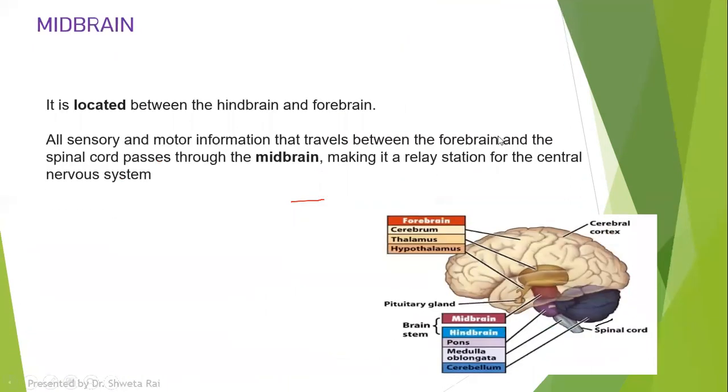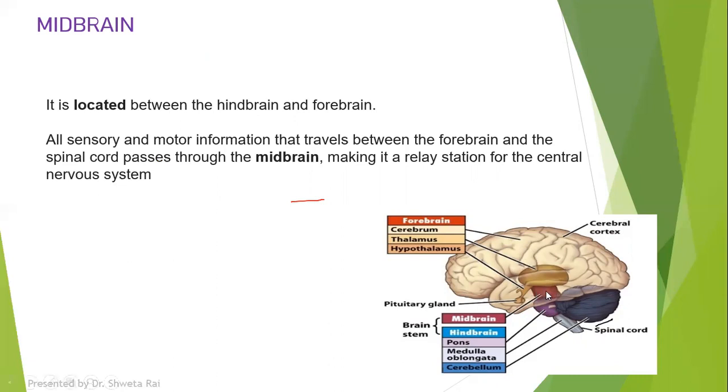Then we have the midbrain, which is located between the hindbrain and the forebrain. So this is your midbrain and this is your hindbrain. All sensory and motor information that travels between the forebrain and the spinal cord passes through the midbrain and it acts as a relay station for the central nervous system.